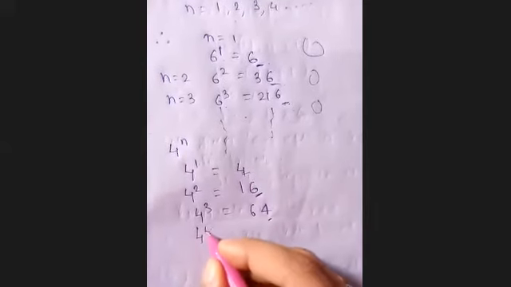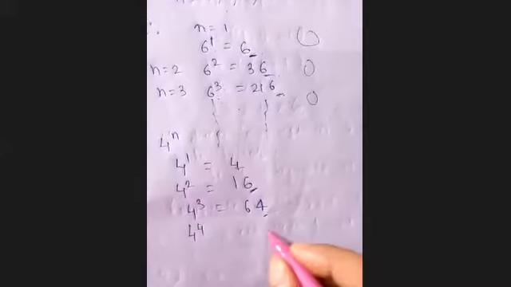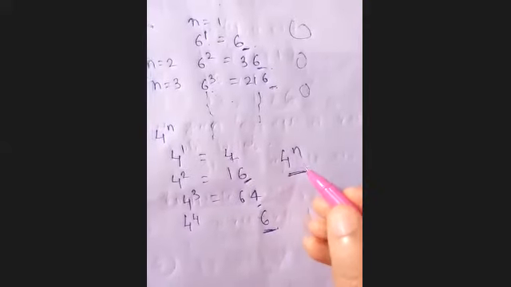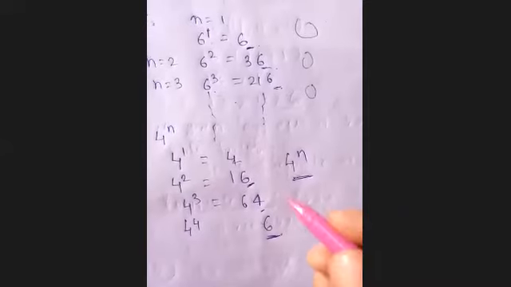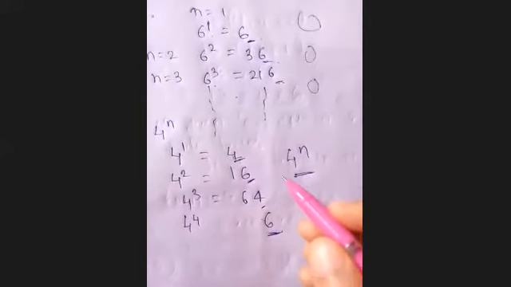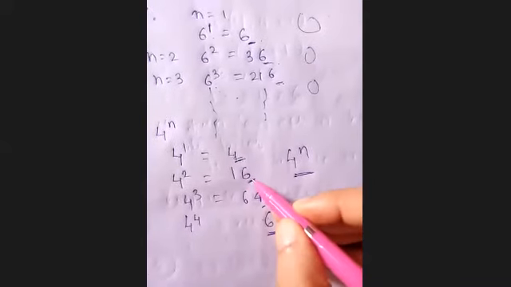If you do 4 power 4, again your last digit will be 6. So if a question is asked whether 4 power n can end with the digit 0 or not, you can easily say that 4 power n ends with the digit 4 or 6. So it will not be divisible by 5, or 10. So 4 power n cannot end with the digit 0.